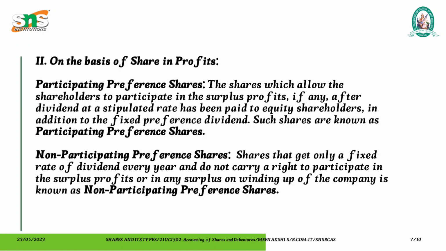The second classification is made on the basis of share in profits: participating preference shares and non-participating preference shares. Shares which allow the shareholders to participate in the surplus of profit are known as participating preference shares. Shares that get only a fixed rate of dividend every year and do not carry a right to participate in the surplus profit are known as non-participating preference shares.